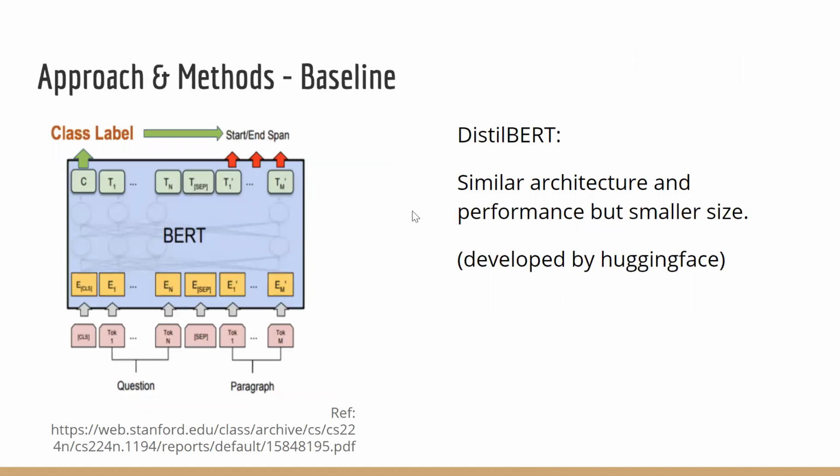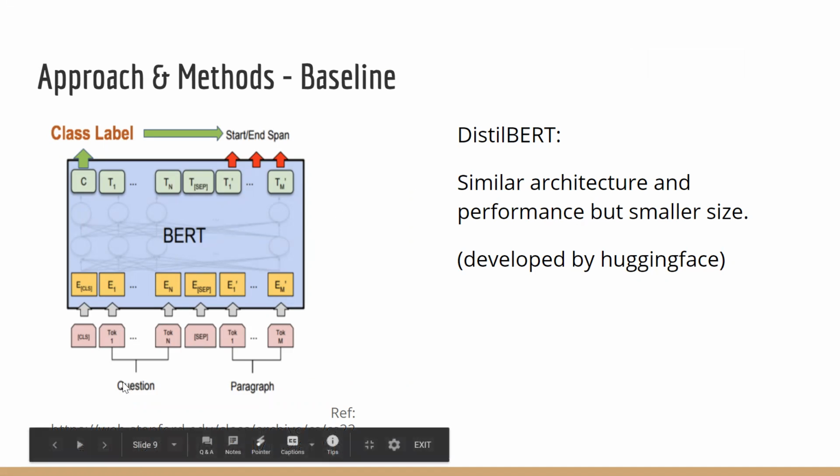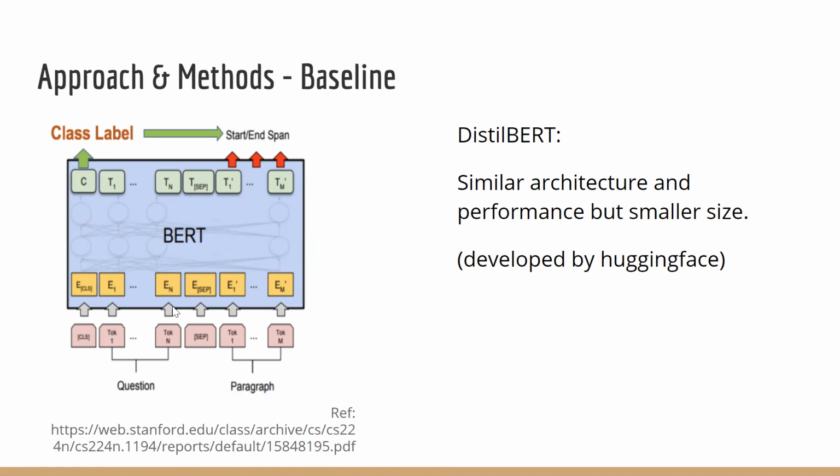Our baseline is based on BERT. BERT takes as input tokenized questions and paragraphs, and after multiple layers, there will be a sequence of embeddings, which can be transferred into start and ending positions based on the QA model. DistilBERT is for development purposes, and we're using it for faster training speed. It has similar architecture and performance, but a smaller size, and is developed by Hugging Face.